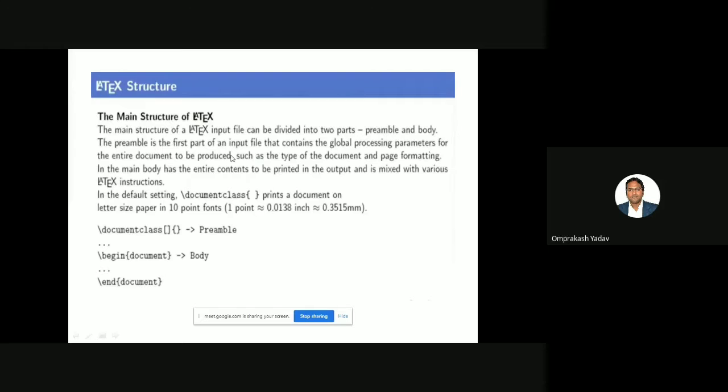Clear? The preamble is the first part of an input file that contains the global processing parameters for the entire document to be produced, such as the type of the document and page formatting. The main body has the entire contents to be printed in the output and is mixed with various LaTeX instructions. Okay, so I hope this will be clear to you. This will be the basic structure which you will have to remember: document class, that will be the preamble part, then begin document, and then end document.